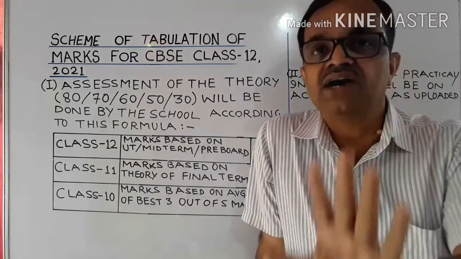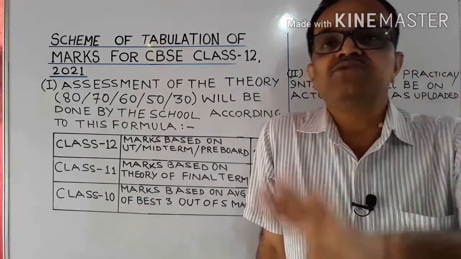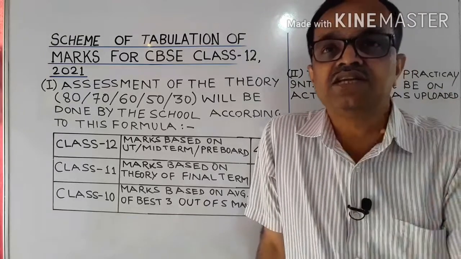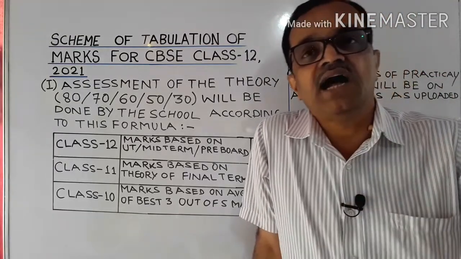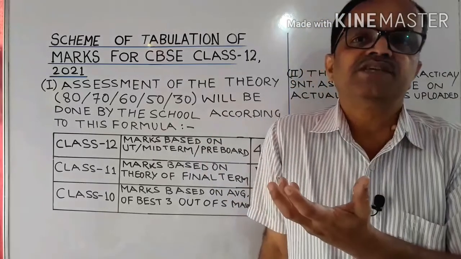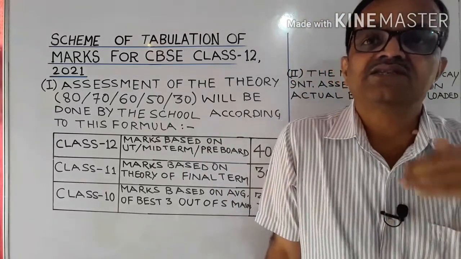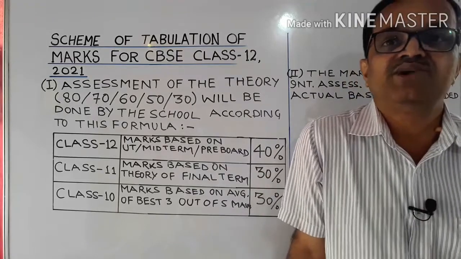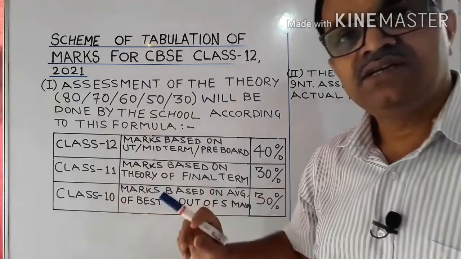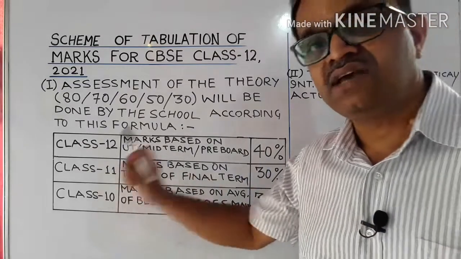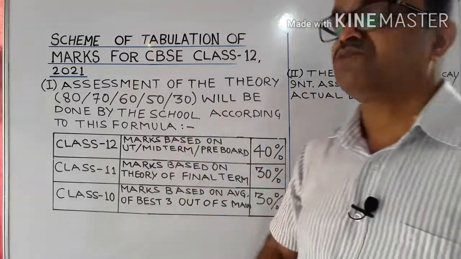You have written 5 papers, but out of those 5 papers, any 3 best papers would be taken into consideration, and the average marks in those 3 best papers would be considered for the assessment of your marks for 2021 class 12 examinations. So 30% from class 10th, 30% from class 11th and 40% from class 12.